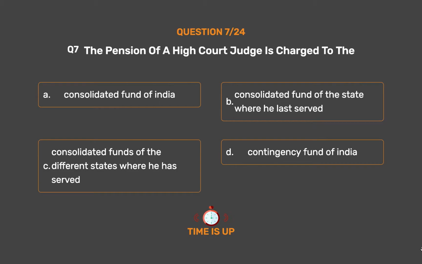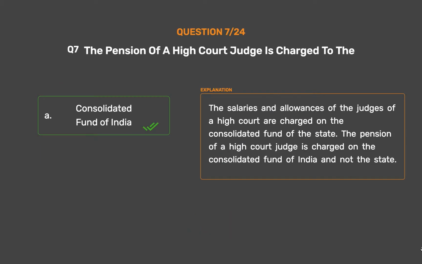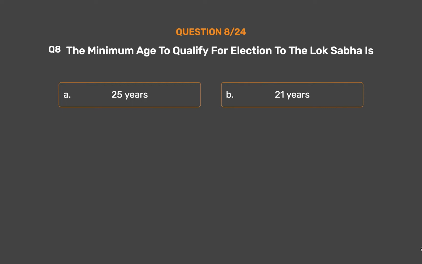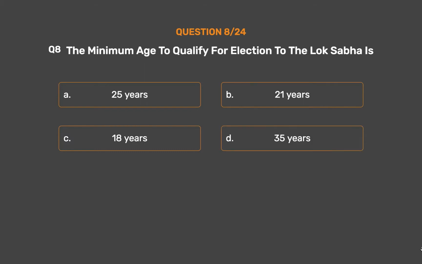The correct answer is Option A. Consolidated Fund of India. The salaries and allowances of the judges of a high court are charged on the Consolidated Fund of the state. The pension of a High Court judge is charged on the Consolidated Fund of India and not the state. Question number 8. The minimum age to qualify for election to the Lok Sabha is: Option A, 25 years. Option B, 21 years. Option C, 18 years. Option D, 35 years.